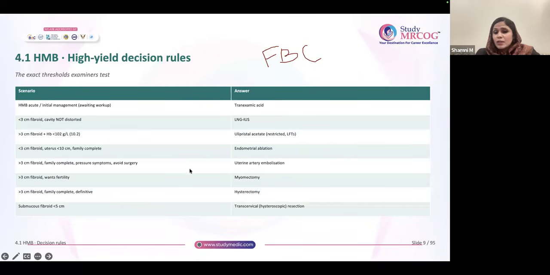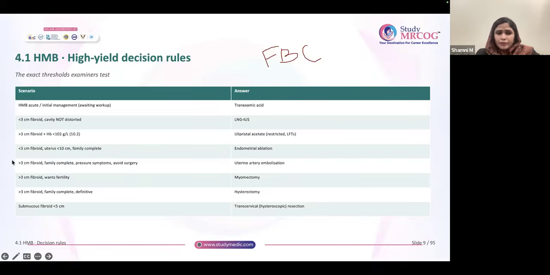In age-old questions, the answer is ulipristal acetate. But according to the recent guidelines, we have restricted the use of ulipristal acetate, and it is only used as an interim treatment now, because of its abnormal effects on LFT and side effects on the liver.